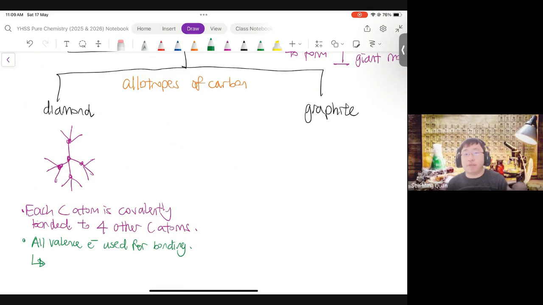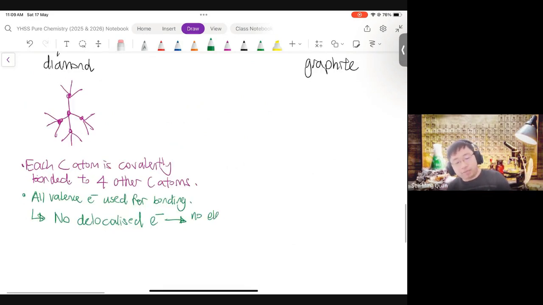So I've shared all the valence electrons. They are in the covalent bonds, between the carbon atoms, inside the sharing. So there will not be any delocalized electrons, right? If there are no delocalized electrons at all, there is no electrical conductivity. So whether solid, liquid, or gas, diamond is not going to conduct electricity because there are no delocalized electrons present.